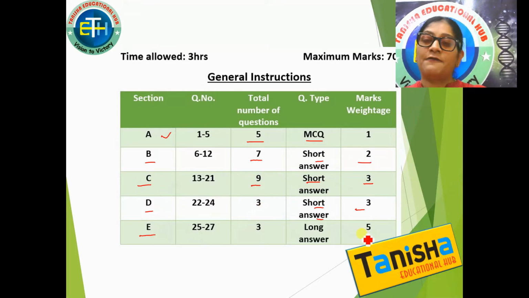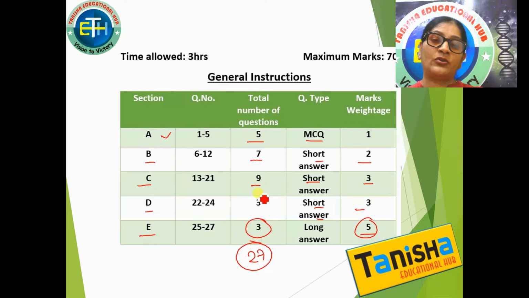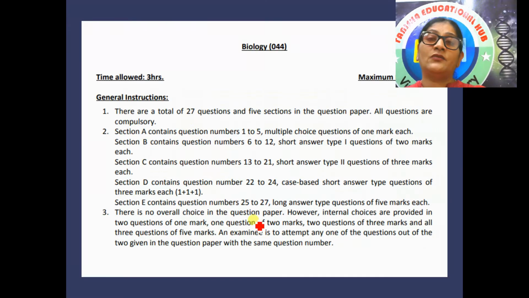And section E has 3 questions of 5 marks weightage each, right? So the total number of questions comes to 27. Let me just check it once again. Yes, the total number of questions is 27. What the question pattern will actually be exactly, I'm sharing this page. Please pause the video and read it carefully. You will come to know how the questions will be distributed from this year onwards, and what the question paper distribution will be.